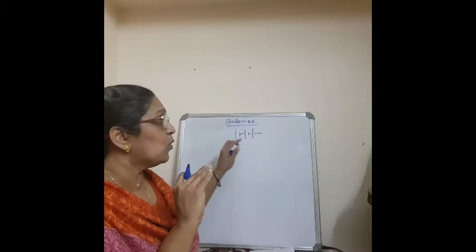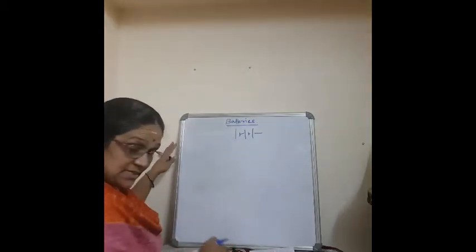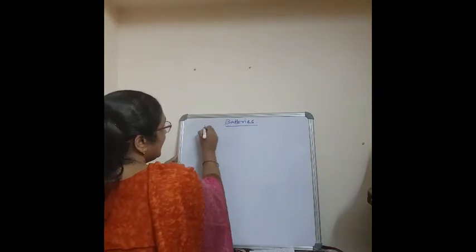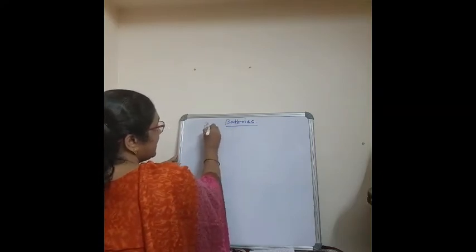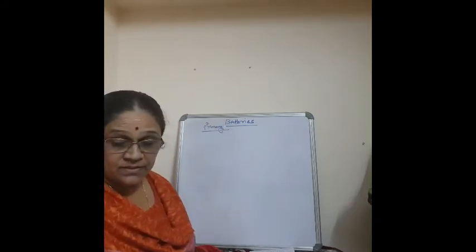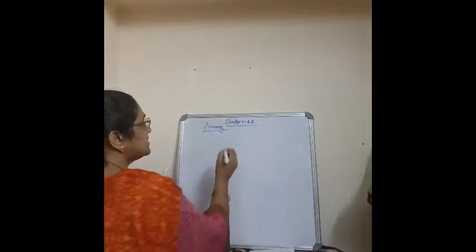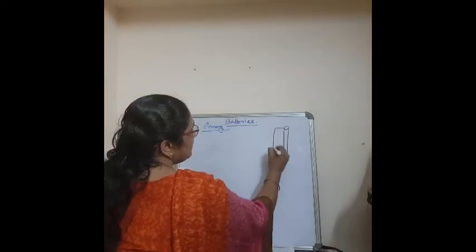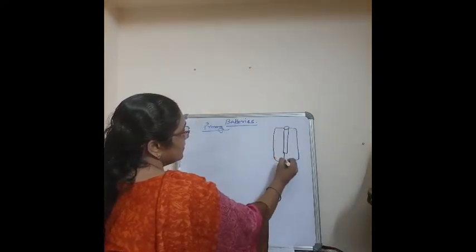Correct? Now we will go into detail about this dry cell or the Leclanche cell. It is a primary battery. Correct? Primary battery. Now you know the anode. What is the anode of this Leclanche cell?